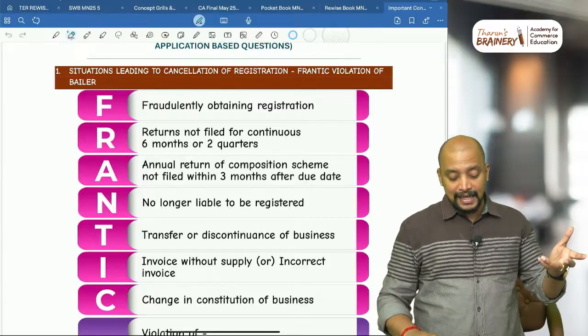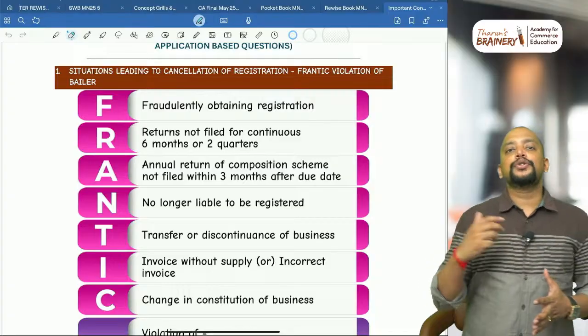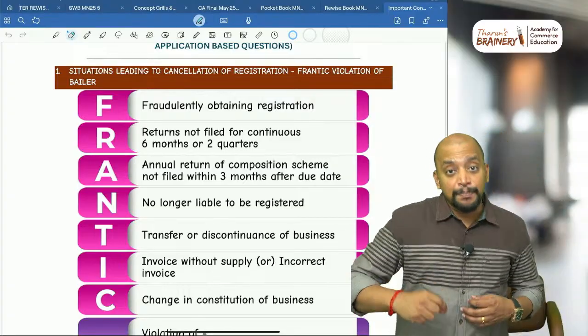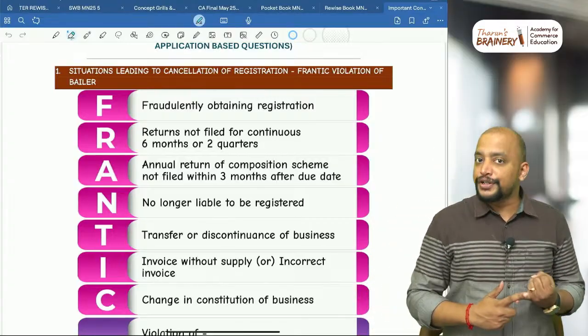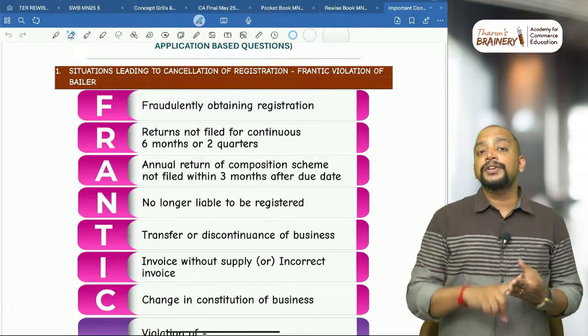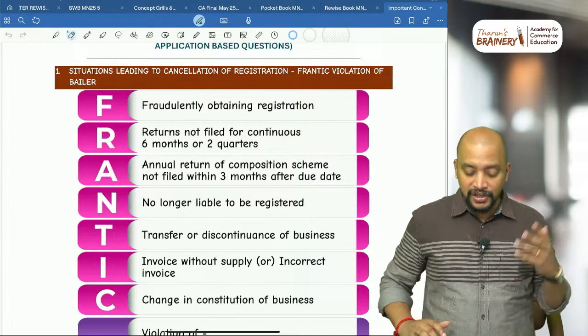Usually in all these cases, the department will issue notice for cancellation of registration, but there are a few cases where a person can make application for cancellation of registration: transfer or discontinuance of business, no longer liable to be registered, and change in constitution. These three cases we can voluntarily make application for cancellation.